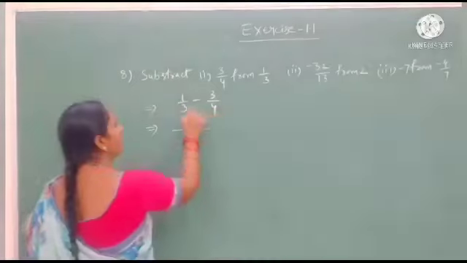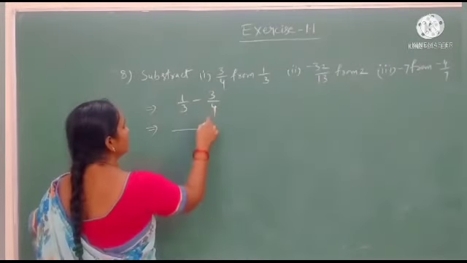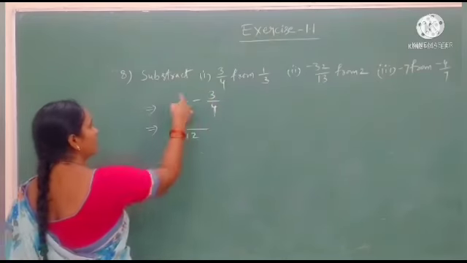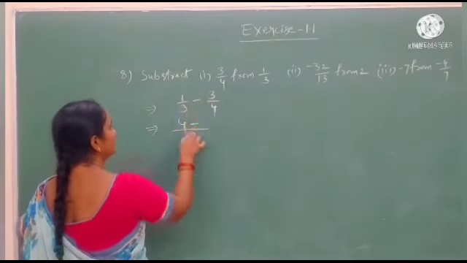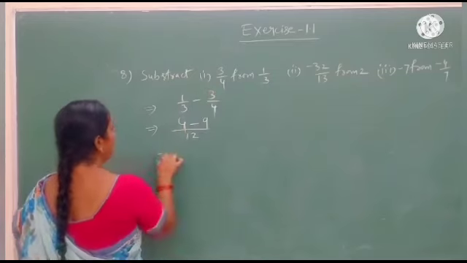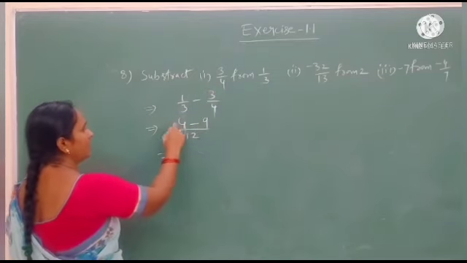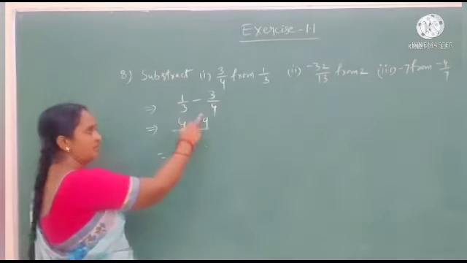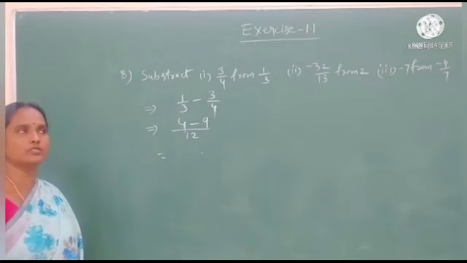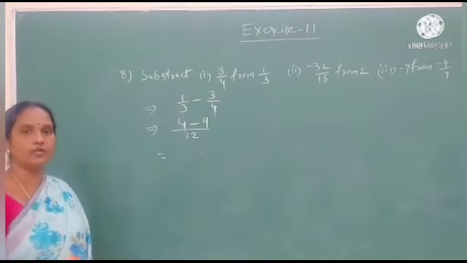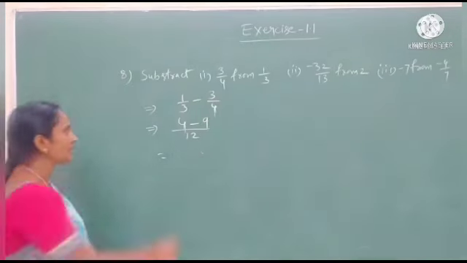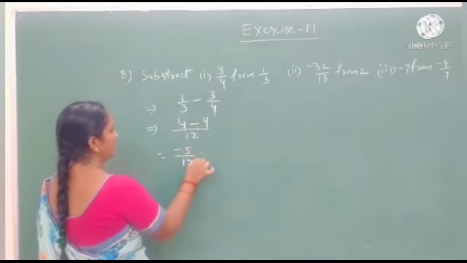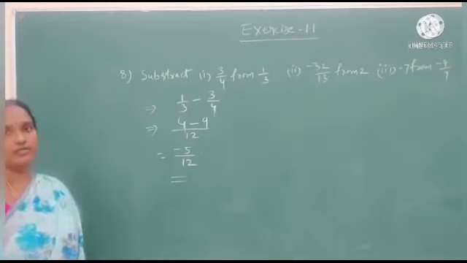That's why we do the multiplication of this. 3 4s are 12. And after that, do the cross multiplication. 4 1s are 4 minus 3 3s are 9. We get 4 minus 9. Here both symbols are opposite. This has the positive symbol, this has the negative symbol. That's why both symbols are different, we do the subtraction. 4 minus 9 we get minus 5 by 12. This is the answer for the first question.